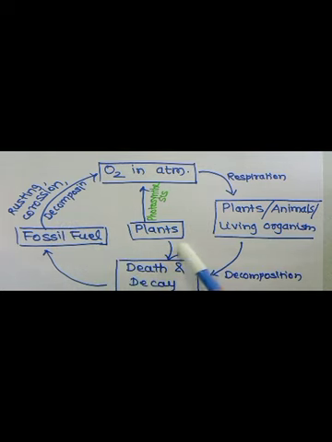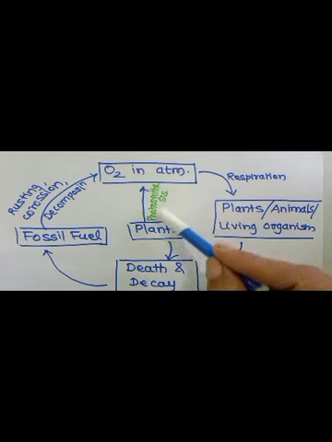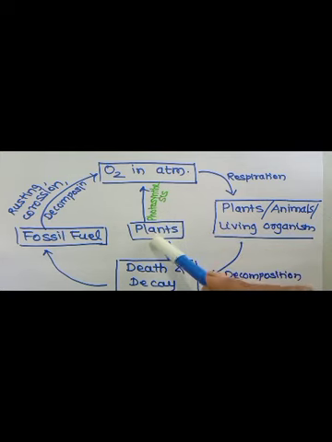The main source with the help of which oxygen is added to the atmosphere is nothing but photosynthesis. Green plants carry out the process of photosynthesis. In this way during the daytime oxygen is released and gets added to the atmosphere. In this way, with the simple flow chart we can explain the oxygen cycle in nature.